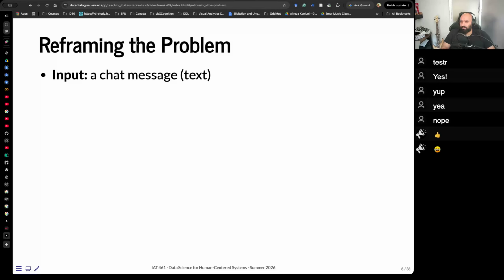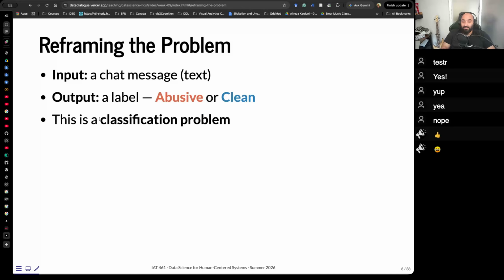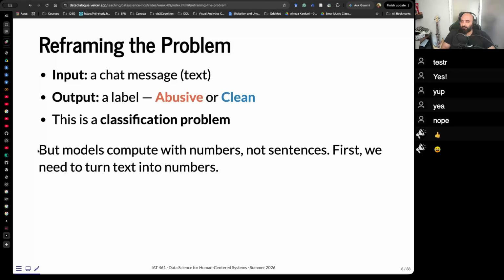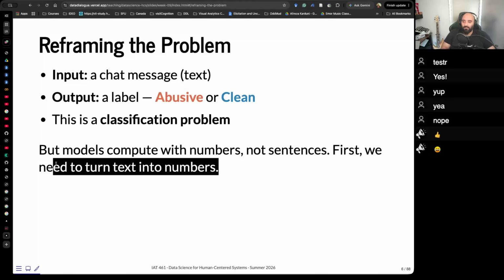Okay? So we can reframe our problem as a classification problem, right? Input is a chat message, which is text. Output is a label, for example, abusive or clean. This is a classification problem, but it's different, right? Because so far we've only looked at tables. Things were in nice columns and rows, but text is not, right? Again, models compute with numbers, not sentences. Sentences are unstructured data. So we need to turn text into numbers.